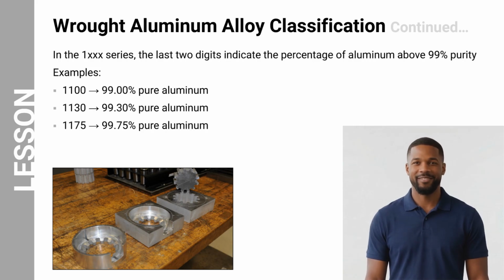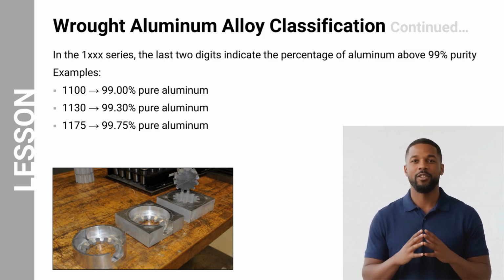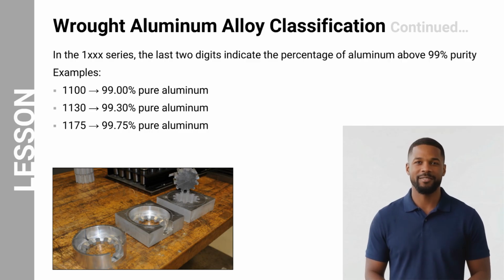The 1000 series aluminum alloys follow a slightly different rule compared to other alloy groups. In this series, the last two digits indicate the percentage of aluminum purity above 99%. For example, aluminum alloy 1100 contains approximately 99% pure aluminum. Alloy 1130 contains approximately 99.3% aluminum, and alloy 1175 contains approximately 99.75% aluminum. These alloys are known for their excellent corrosion resistance and workability, although they generally have lower strength compared to other aluminum alloy series.